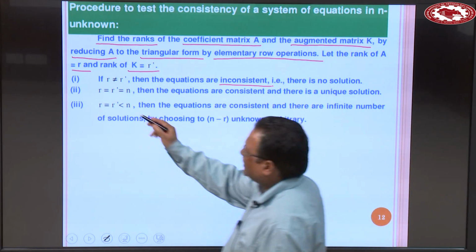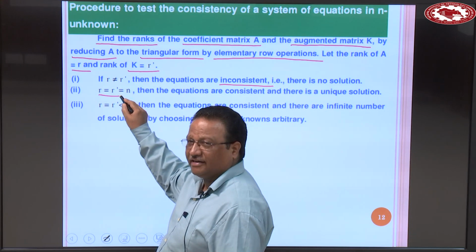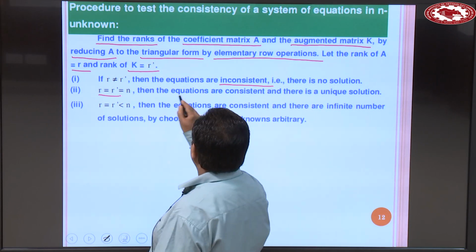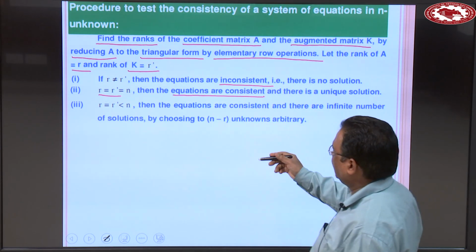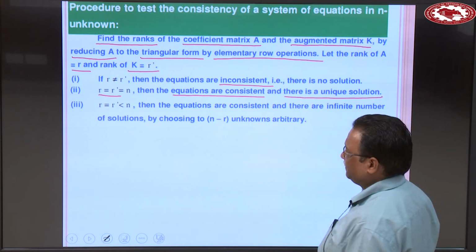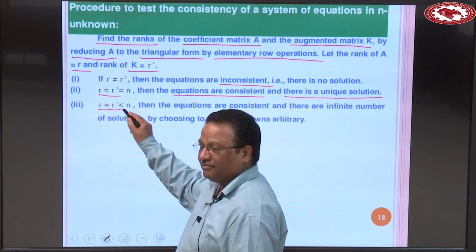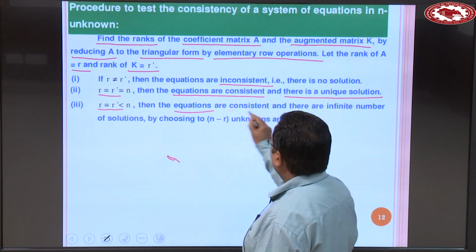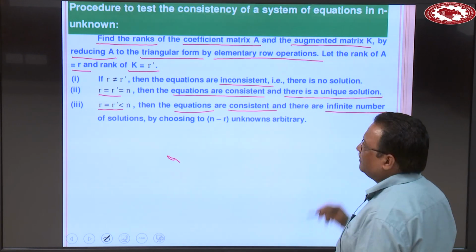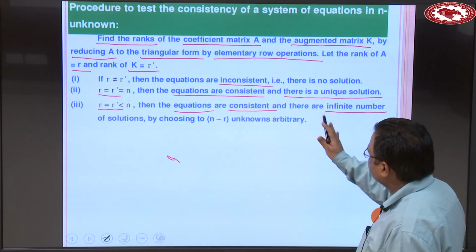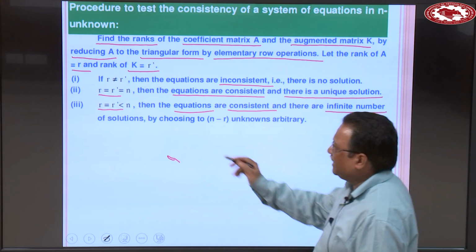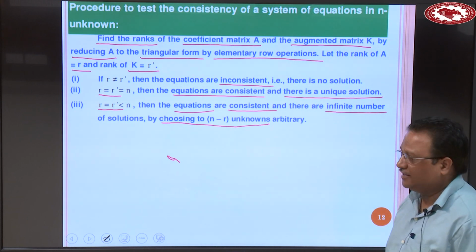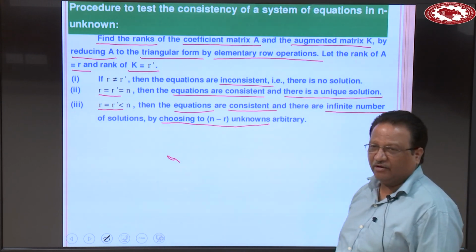And when r is equal to r dash and equal to n, the number of unknowns, then the system of equations is consistent and there is a unique solution. And when r is equal to r dash, consistent, but less than n, then equations are consistent and we get infinite number of solutions, and those infinite number of solutions can be obtained by choosing n minus r unknowns arbitrarily. You will get the infinite number of solutions. Okay.